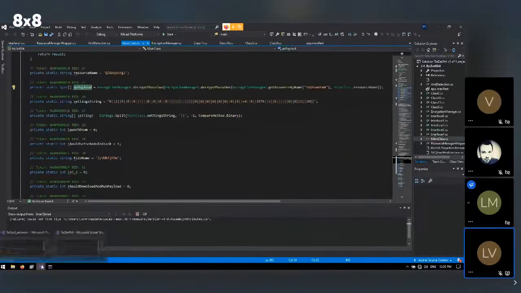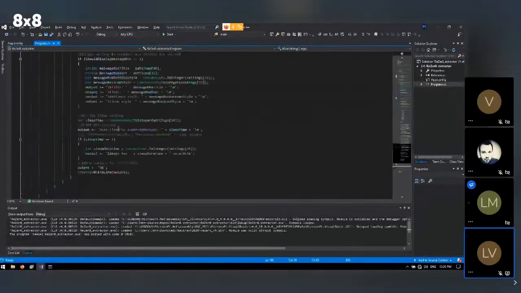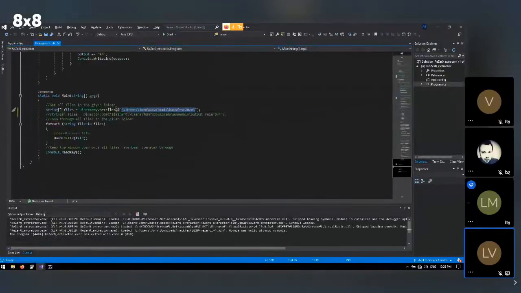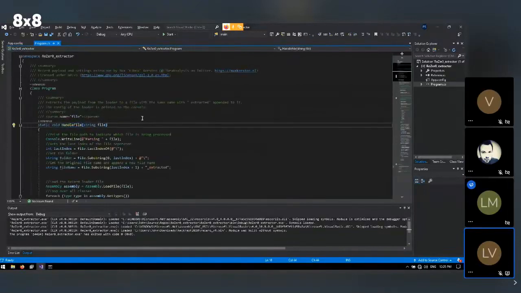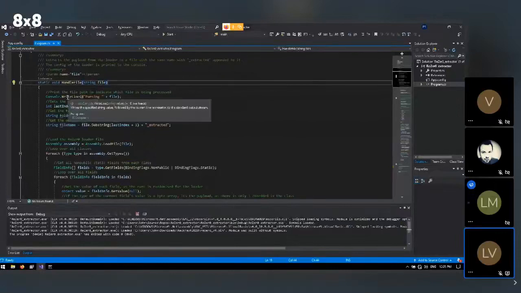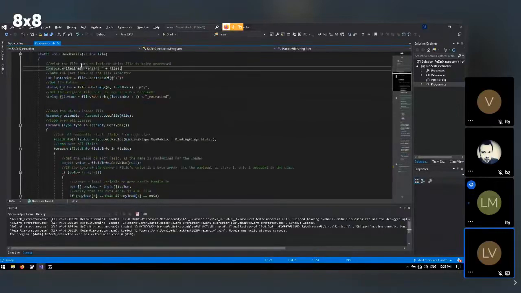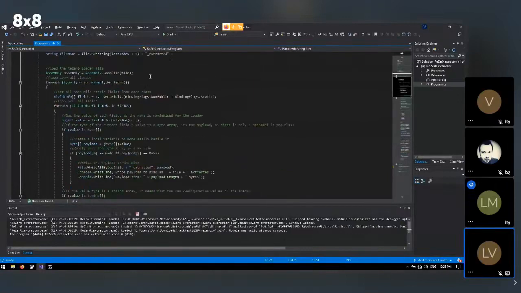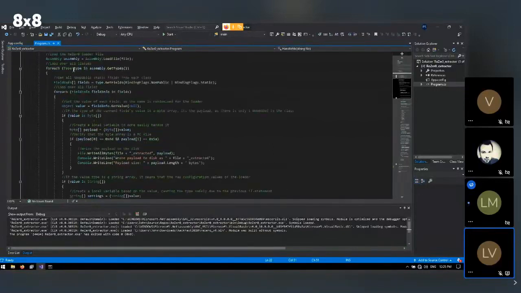Now, in this case, what I did is I wrote an extractor for this. You basically provide it a folder, and then it gets all files in there. Then it iterates over them. And if we go here, the logic in itself is pretty simple. So I provided some feedback for the user. It writes a line like parsing this file now. It loads the assembly. This is assuming it's .NET based, but we know it is because this is a .NET based loader. And then we iterate over the types within the file.